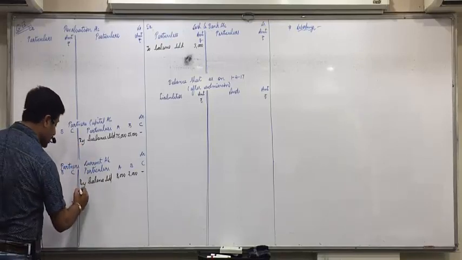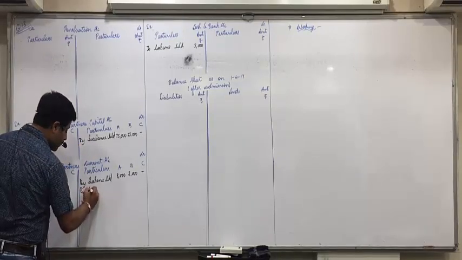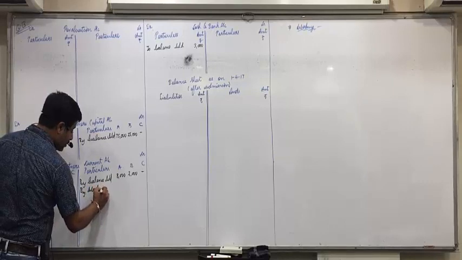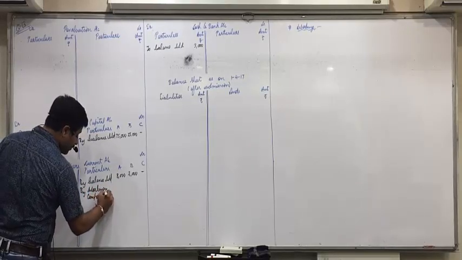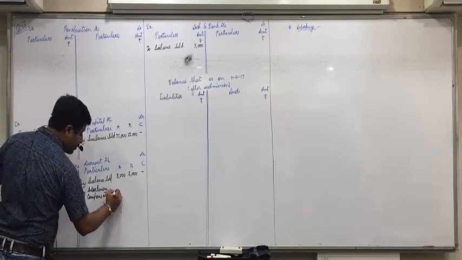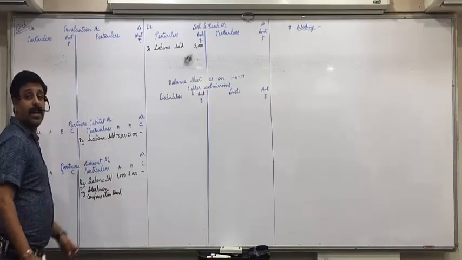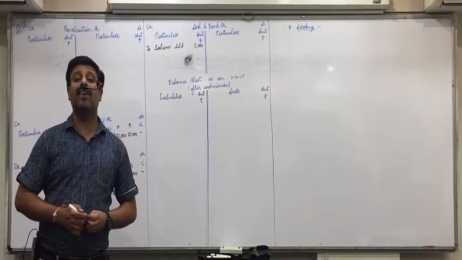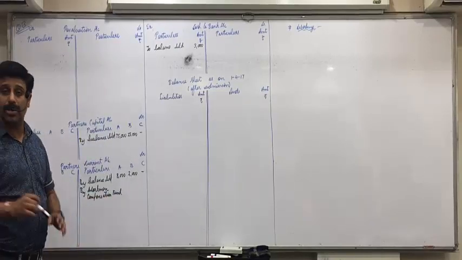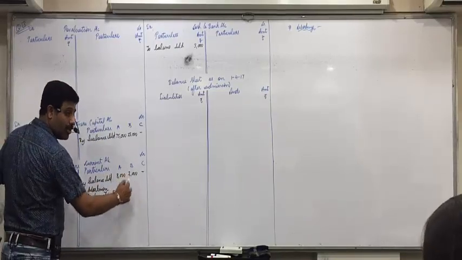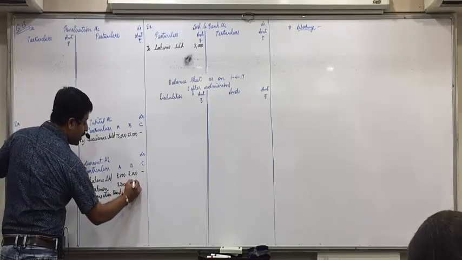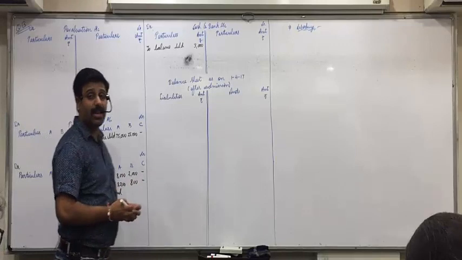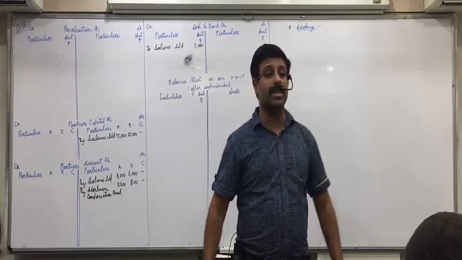So partners' current account credit side, by workmen's compensation fund. After deducting that claim 1,000, 5,000 minus 1,000, 4,000, will be distributed in the old ratio. 4,000 into 4 by 5, 3,200. And 4,000 into 1 by 5, 800. Did all of you understand this?